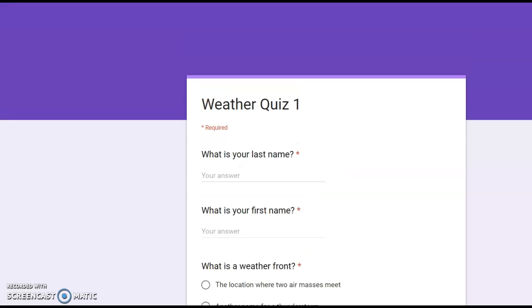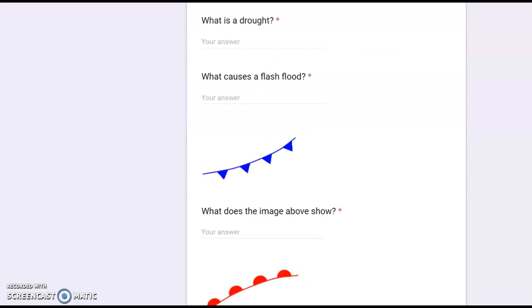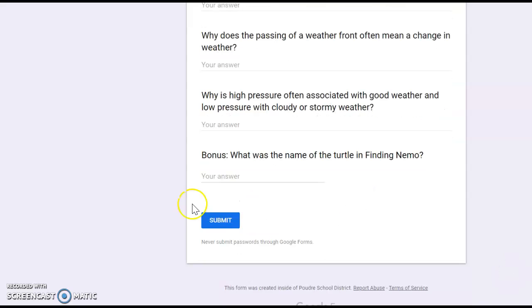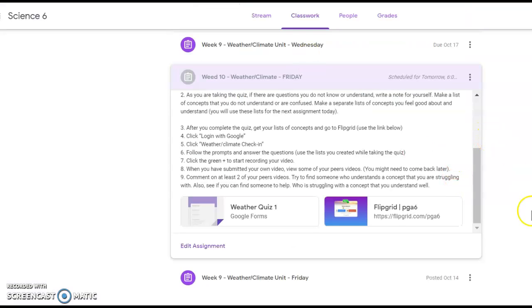This is going to serve as a tool to help me know what you have learned so far and what topics that we need to spend some more time covering. So again, please complete this on your own. Please do your best to really show what you know right now. When you're finished with all of the questions, make sure that you hit the submit button at the bottom of the screen. After you've submitted your quiz, I want you to go back to Google Classroom and create a Flipgrid